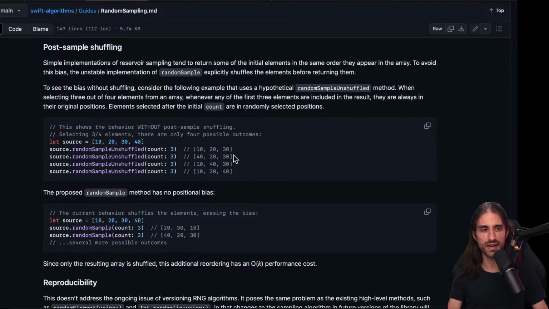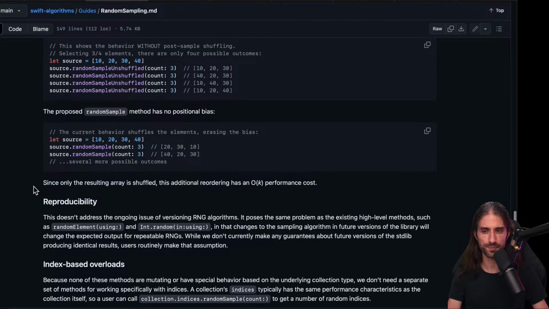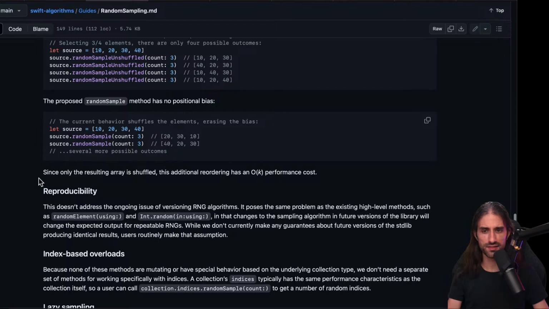And so this kind of bias is what would make the randomness of your code less high than it should be, less high than pure randomness, 100% unpredictable. And so it makes your system more vulnerable. And since only the resulting array is shuffled, this additional reordering only has a big O of k performance cost.